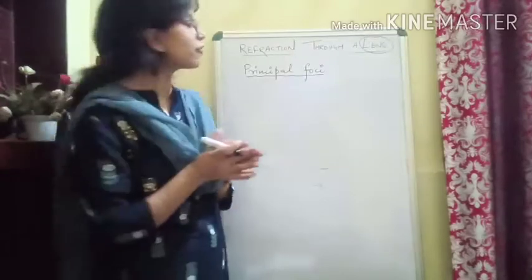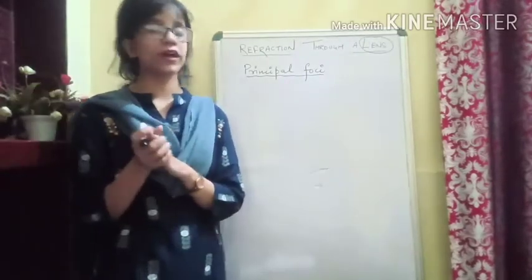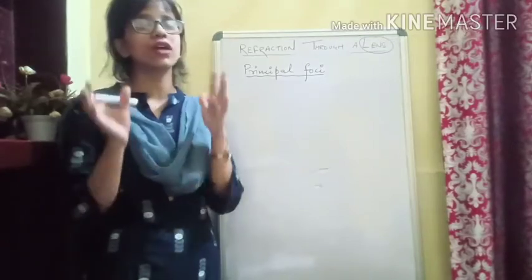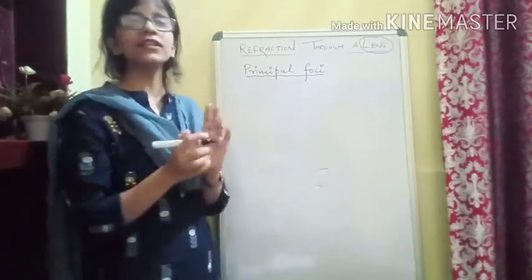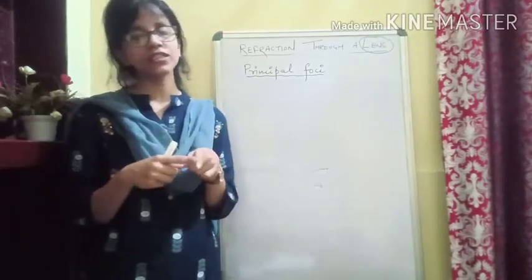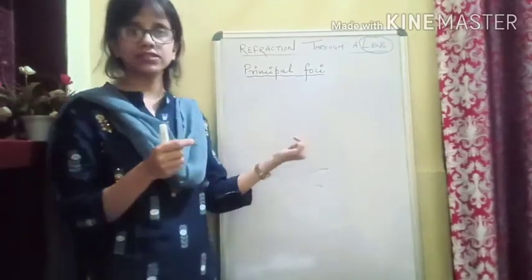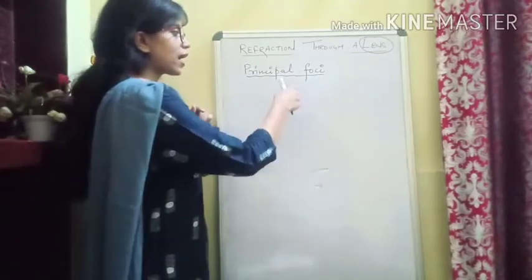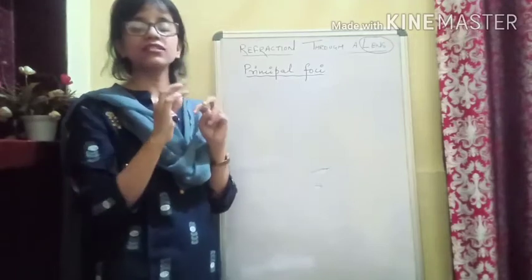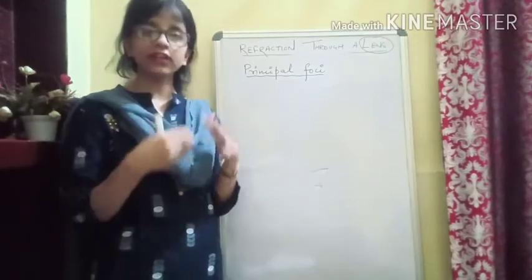Is it okay? After that we have the principal foci. This point is a little important and also a little confusing, so you need to pay attention. We are talking about a lens which has two curved surfaces, and as we have just seen, the two surfaces are parts of two spheres. The two spheres have two centers, and that's how we have two centers of curvature.